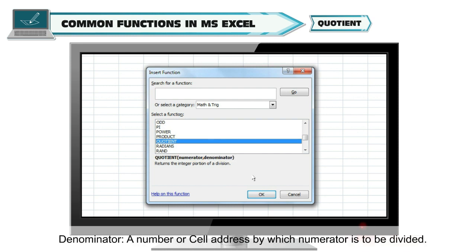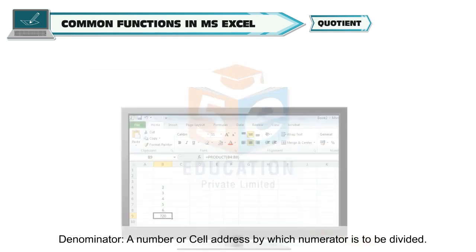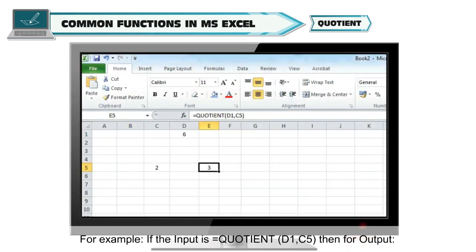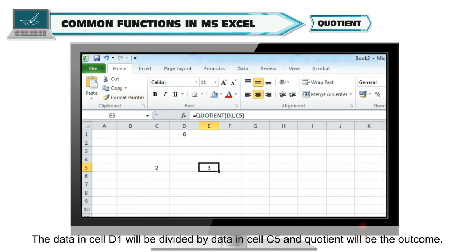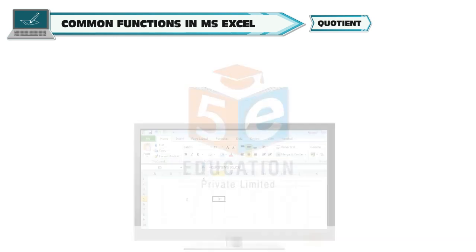Denominator, a number or cell address by which numerator is to be divided. For example, if the input is =QUOTIENT and then in brackets D1, C5, then for output the data in cell D1 will be divided by data in cell C5 and quotient will be the outcome.